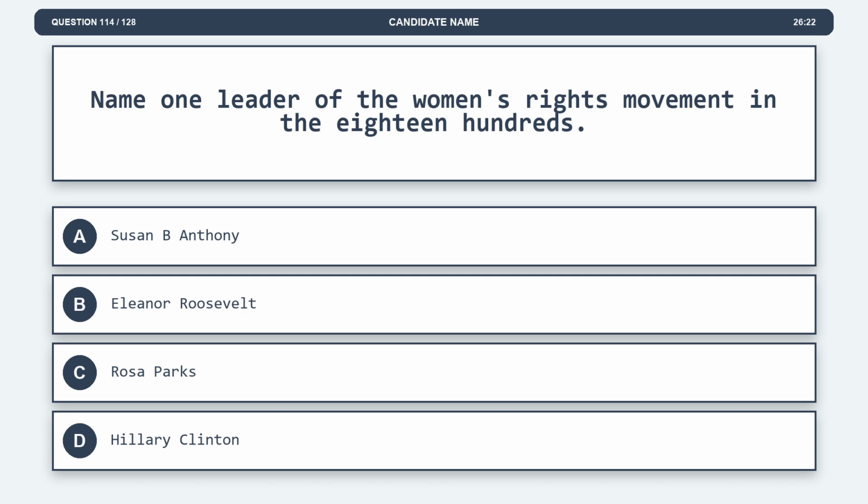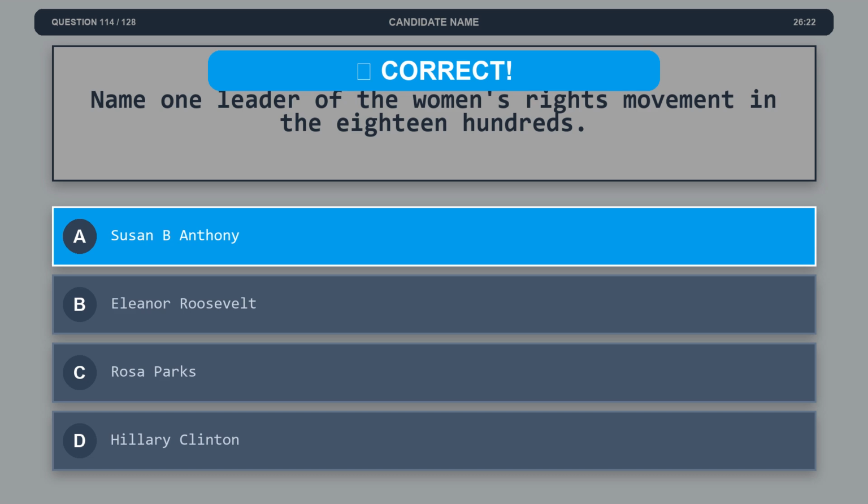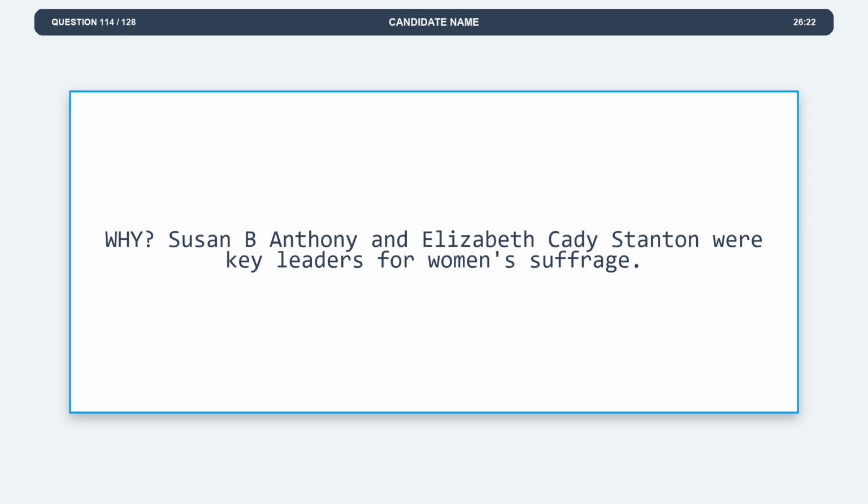Question 114. Name one leader of the women's rights movement in the 1800s. Option A, Susan B. Anthony. Option B, Eleanor Roosevelt. Option C, Rosa Parks. Option D, Hillary Clinton. The correct answer is option A, Susan B. Anthony. Explanation: Susan B. Anthony and Elizabeth Cady Stanton were key leaders for women's suffrage.